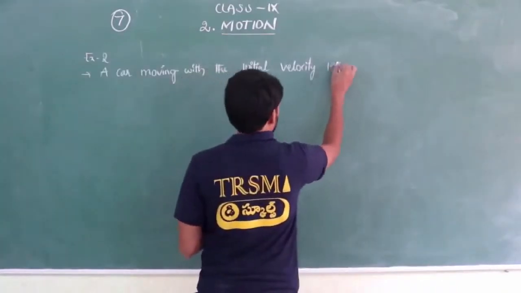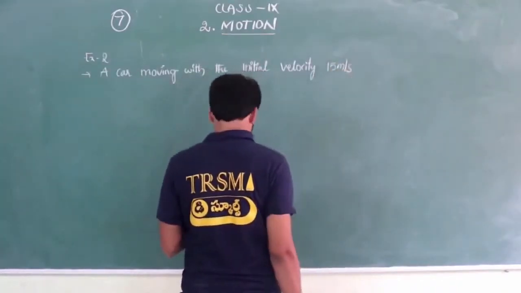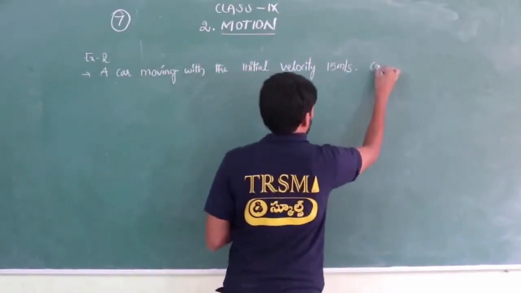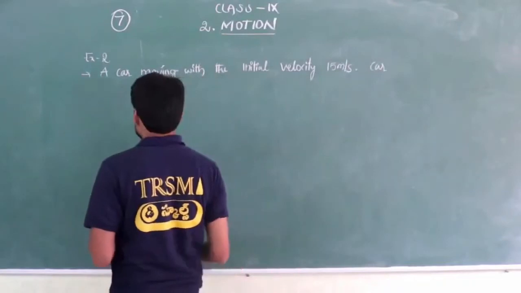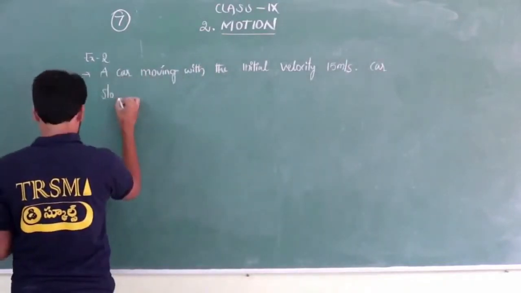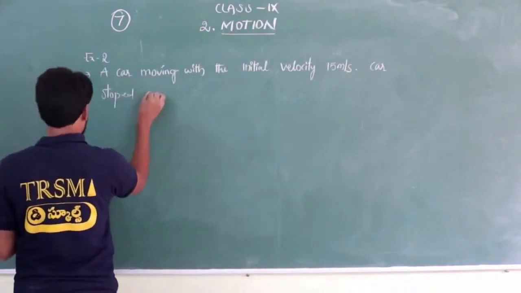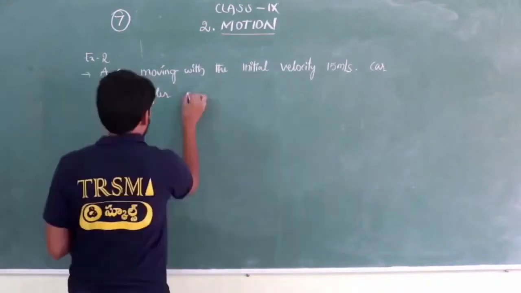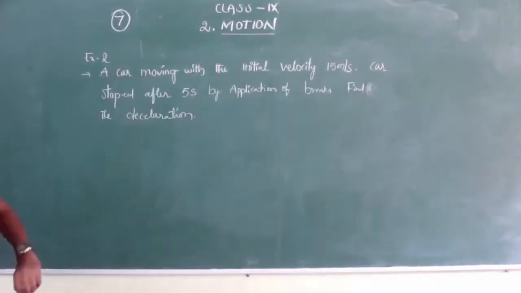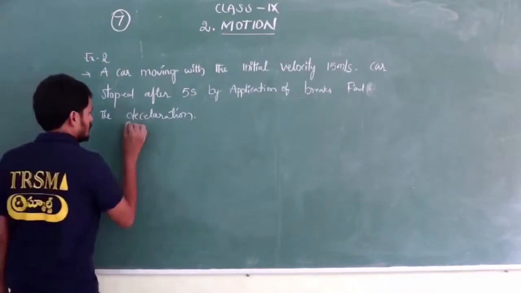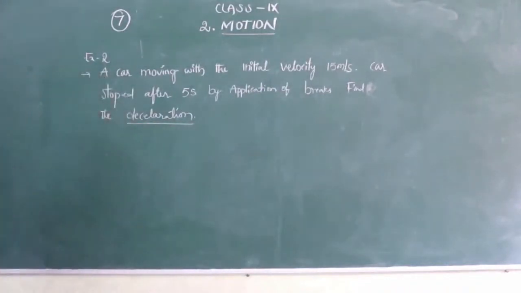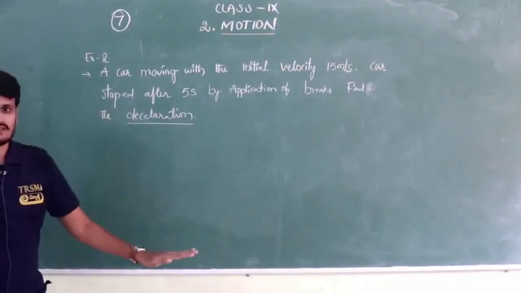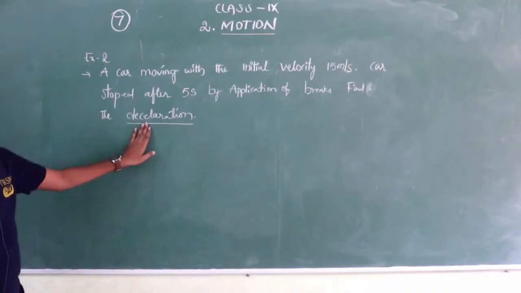A car with velocity 15 meters per second stopped after 5 seconds by application of brakes. Find the deceleration. So we require this deceleration. When speed decreases, at that time the body has deceleration. Yesterday in class we saw that.